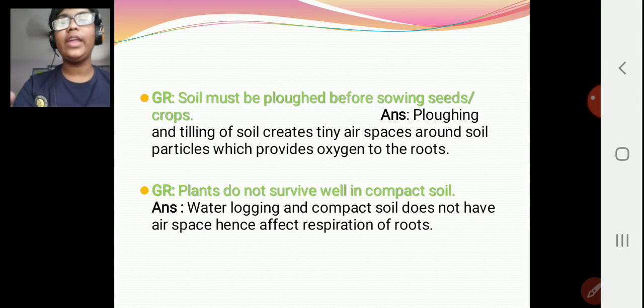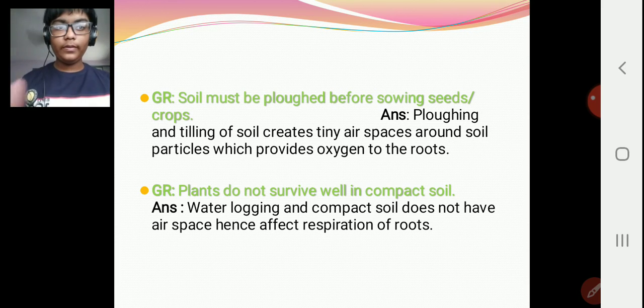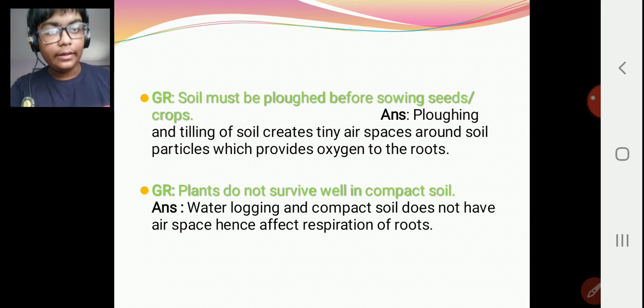And when oxygen reacts with the glucose inside the plant body, they perform respiration. Now, plants do not survive in well compact soil. Why is that? Same reason. If there are no air spaces, the roots cannot take in oxygen, so they cannot respire, due to which the plant dies.